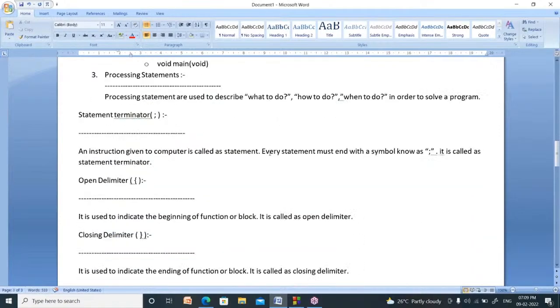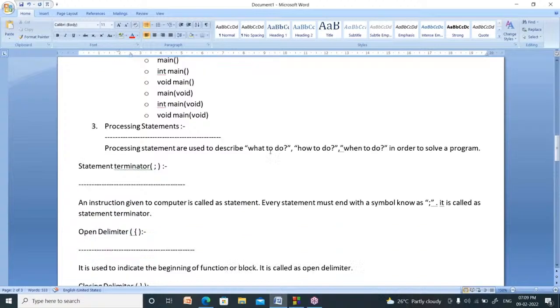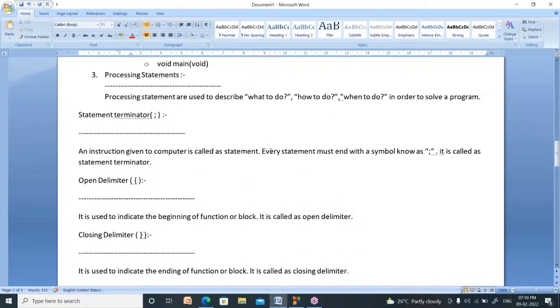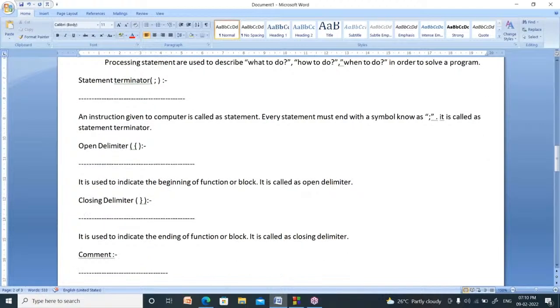So how far did you write? You write up to this one, no? Processing statements. Note on this one. Statement, you have to write down from a statement terminator. Note it down. Statement terminator, semicolon.